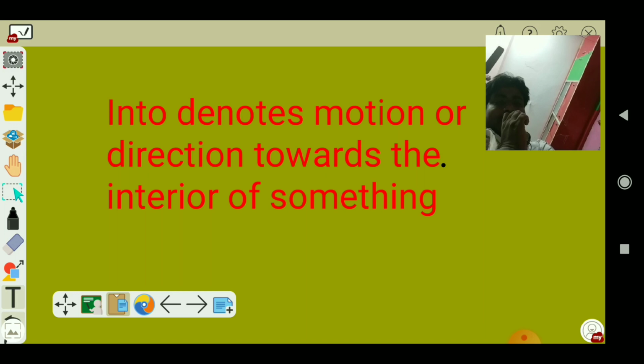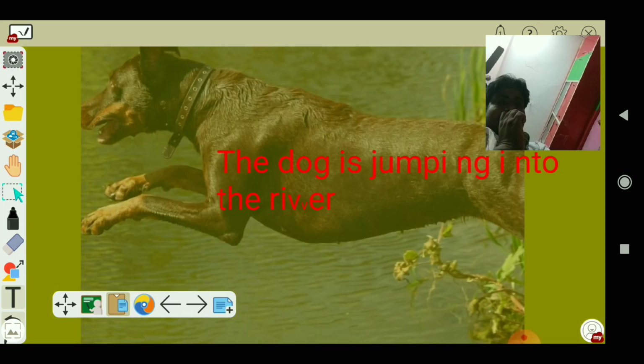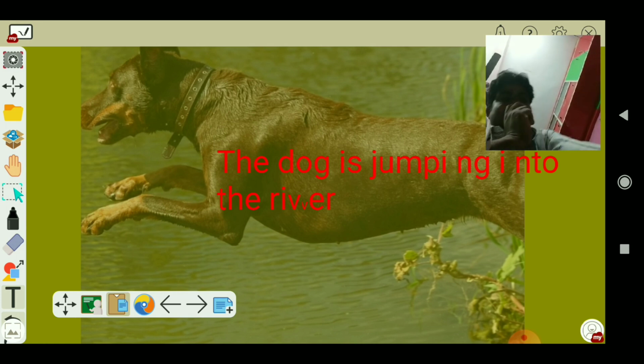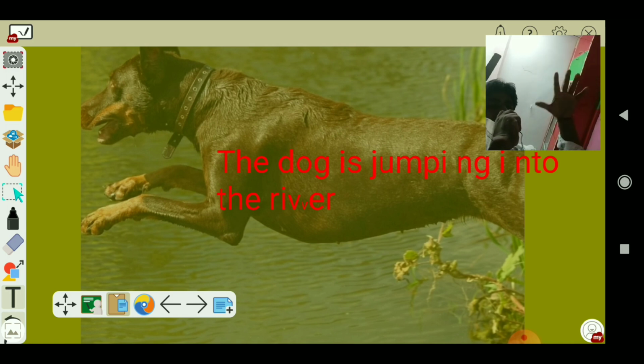The first example, have a look at the first example. Here is a dog, and you see in the picture the dog is jumping into the river. You will never use in here. It is the fitting case for the preposition into. So the dog is jumping into the river. That means the dog is jumping from the land into the water. So it's a change of direction, a change of motion.